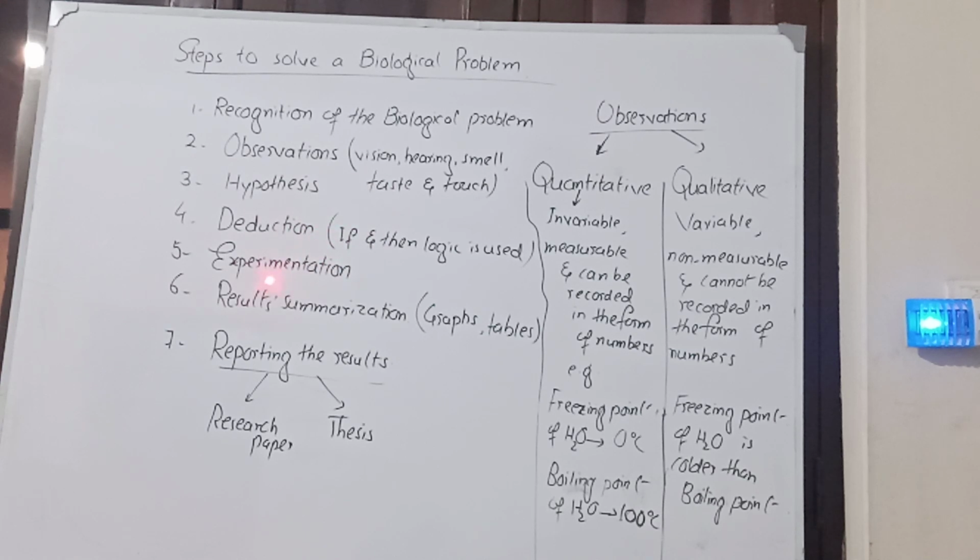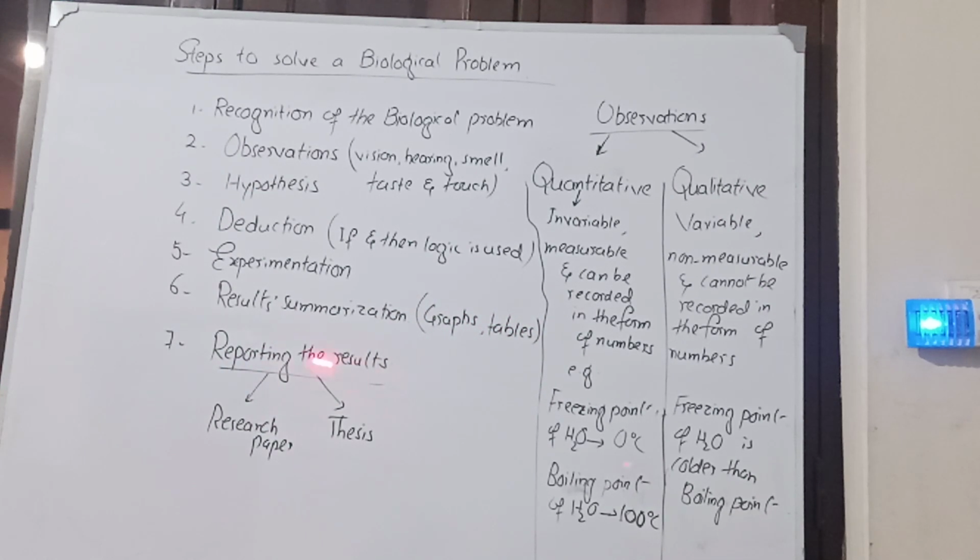Then experimentation. Experiments will be performed in order to prove whether the hypothesis is true or false. Then result summarization. Whatever results are obtained through the experiments are put in a proper short form, in the form of graphs and tables, so that other scientists can recognize at a single look what the graphs or tables show.